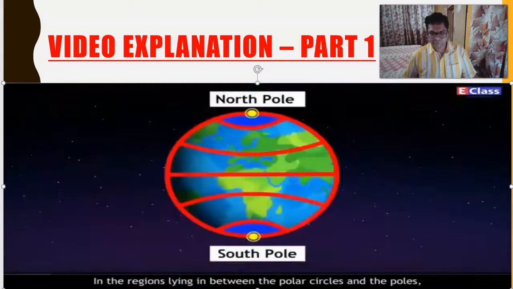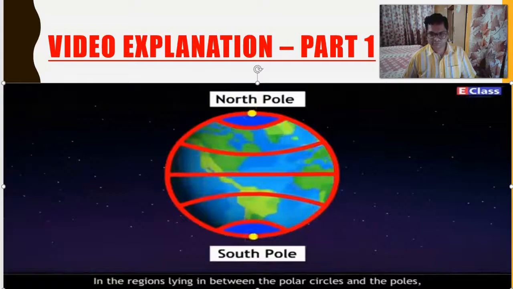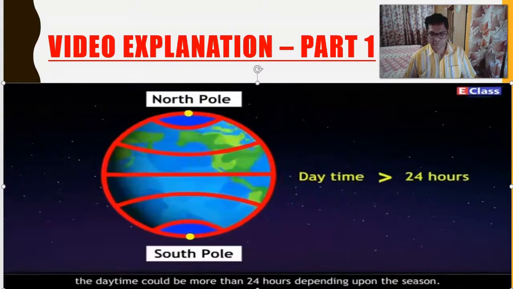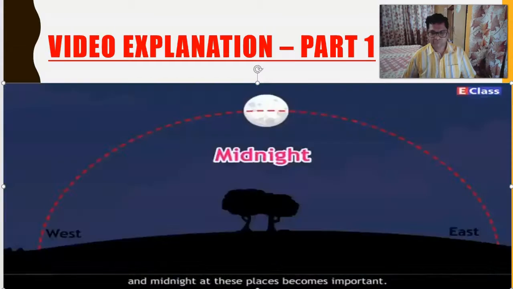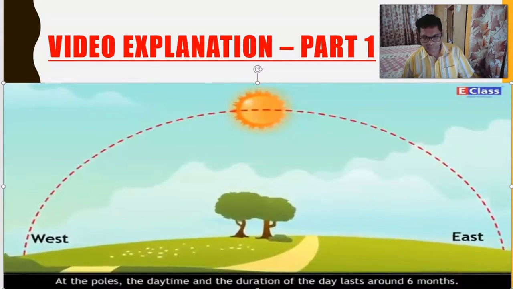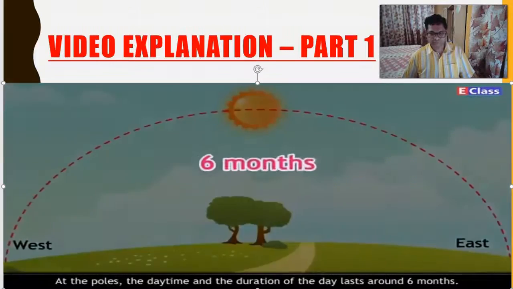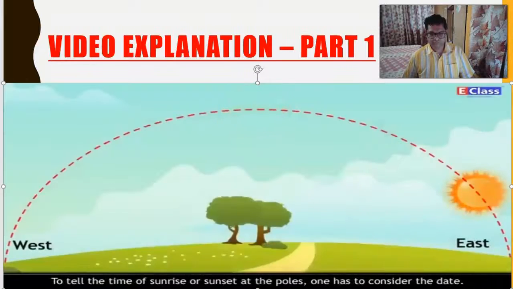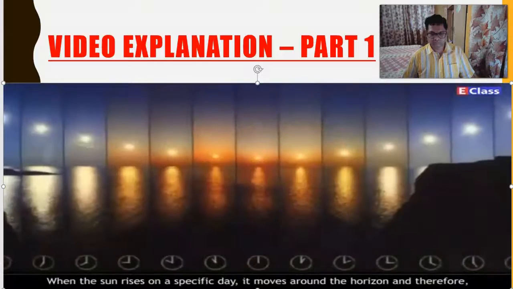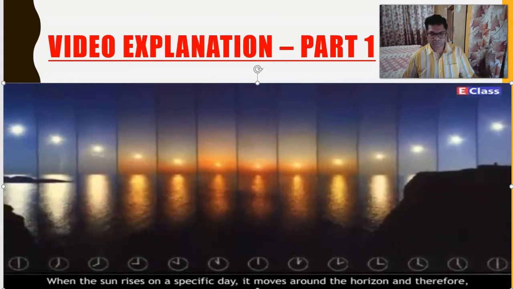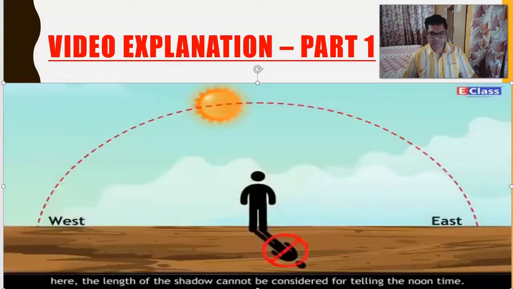In the regions lying in between the polar circles and the poles, a daytime could be more than 24 hours, depending upon the season. As a result, understanding the timings of sunrise, noon, sunset and midnight at these places becomes important. At the poles, the daytime lasts around 6 months. To tell the time of sunrise or sunset at the poles, one has to consider the date. When the sun rises on the specific day, it moves around the horizon and therefore, here the length of the shadow cannot be considered for telling the noon time.